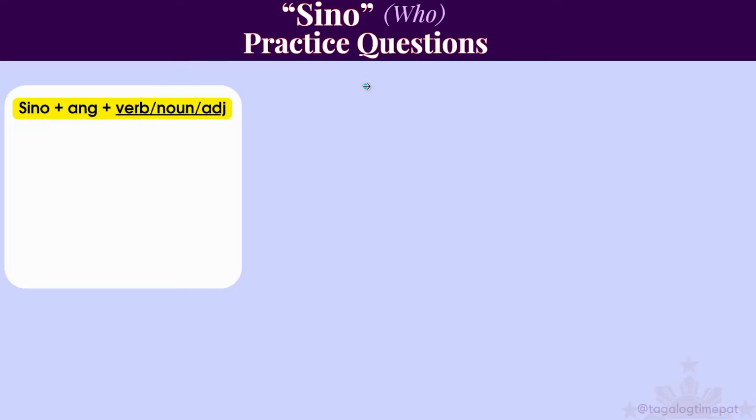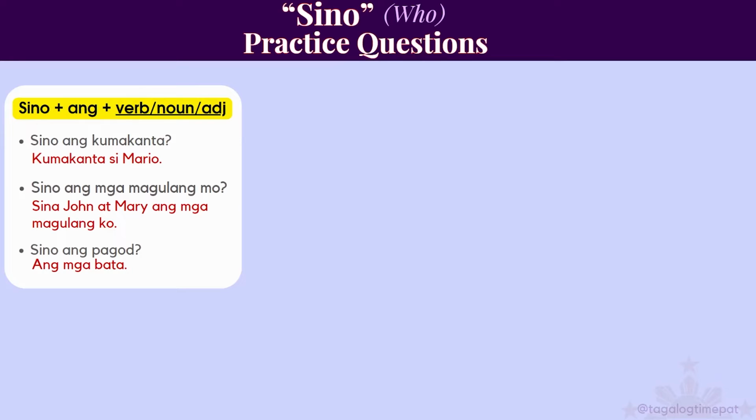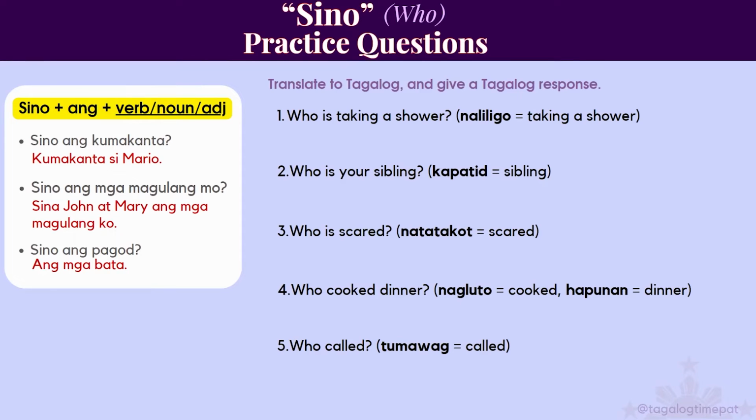Okay? Now let's practice some translations when we're using sino in a question. So sino ang plus a verb, noun or object or adjective. And here are the examples there. And let's do number 1 together. Who is taking a shower? Naliligo means to take a shower or taking a shower. So it would be sino ang naliligo.